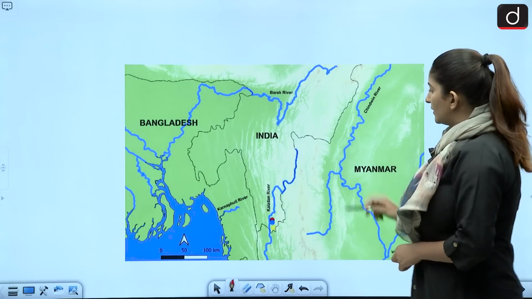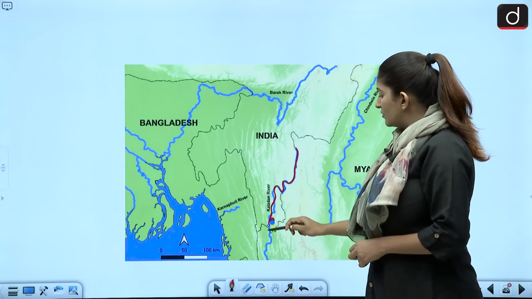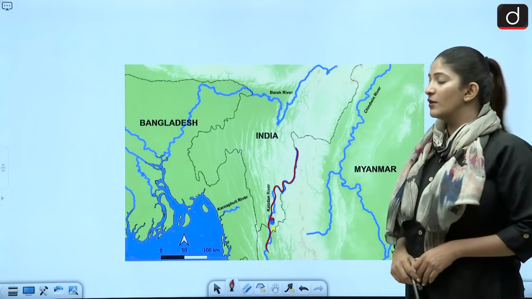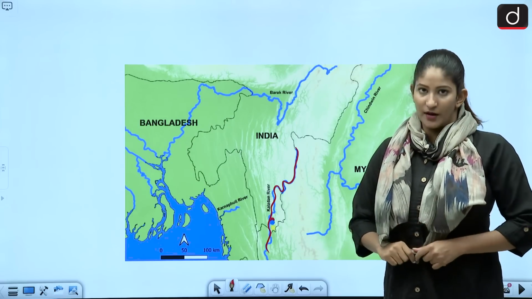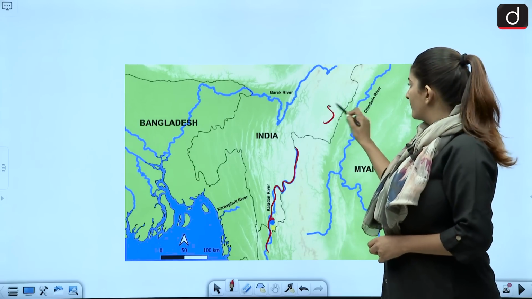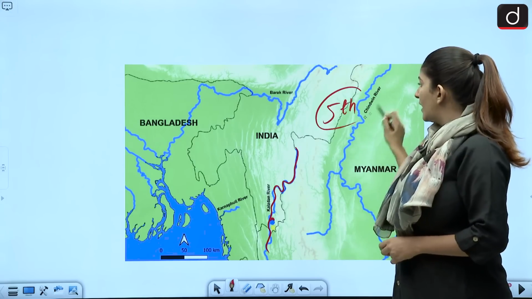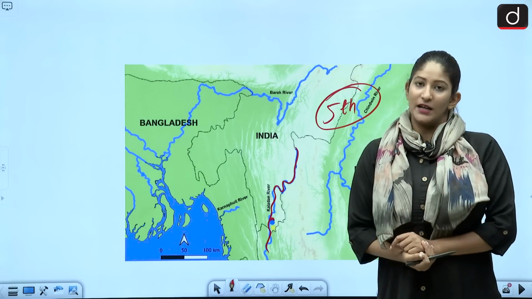Now this is the Kaladan River, which is found in the Eastern Mizoram region of India, and of course, it forms an international border between India and Myanmar. It is the 5th largest river in the world. Also, one thing that we have to understand over here is that it is known as Drishti in India.